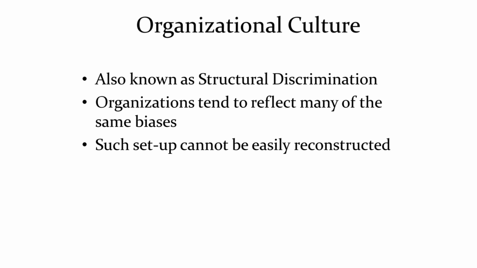Likewise there are so many things, like increments in salaries. Such setups in organizations cannot be easily reconstructed or normalized, so that black people can also receive the CEO post and the increments as white people. It cannot be easily reconstructed in a working environment. This is known as organizational culture.